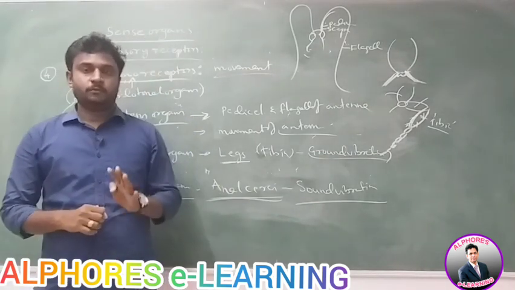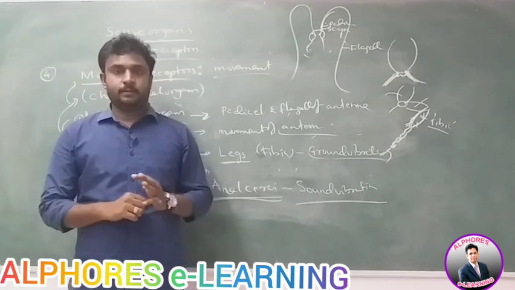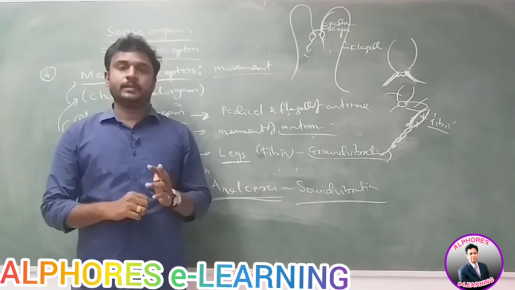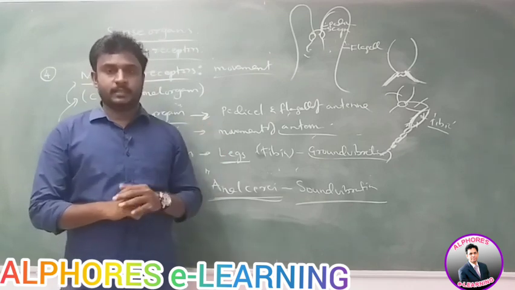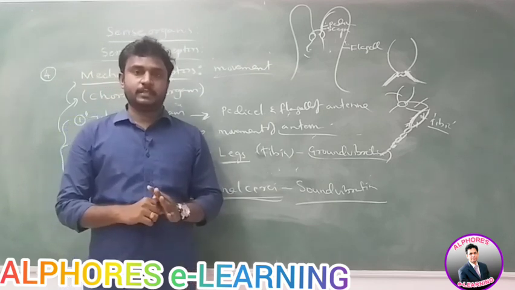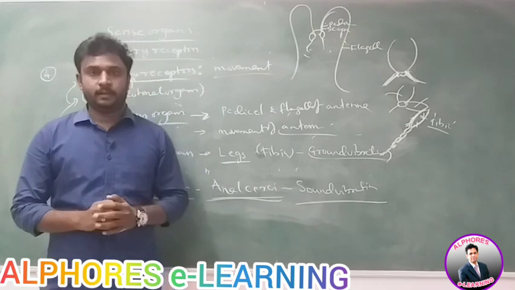So four types of sensory receptors are present: thermoreceptors, mechanoreceptors, chemoreceptors, and photoreceptors. Four types of receptors, their locations and their functions. Most important from the exam point of view.